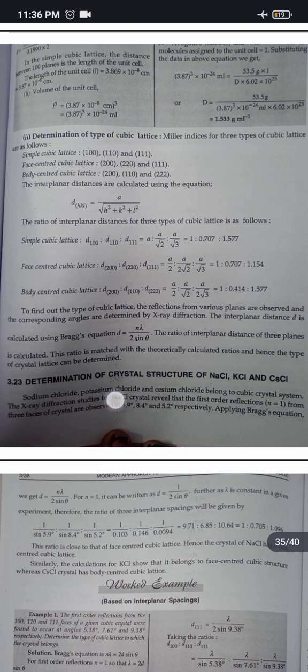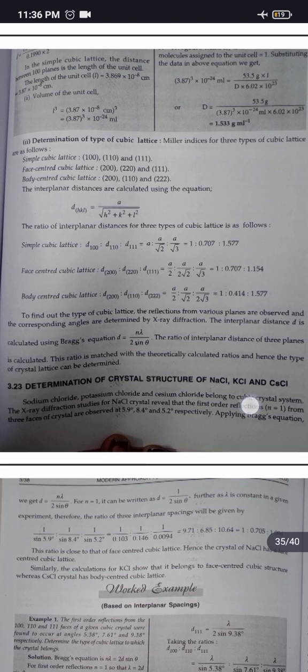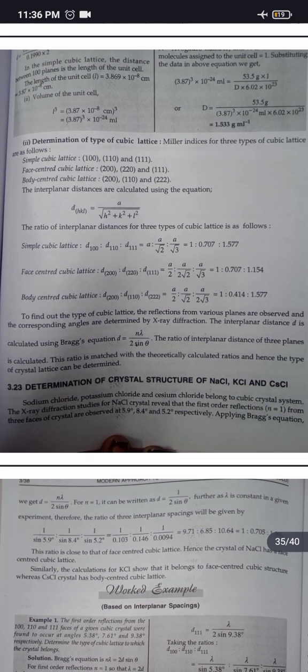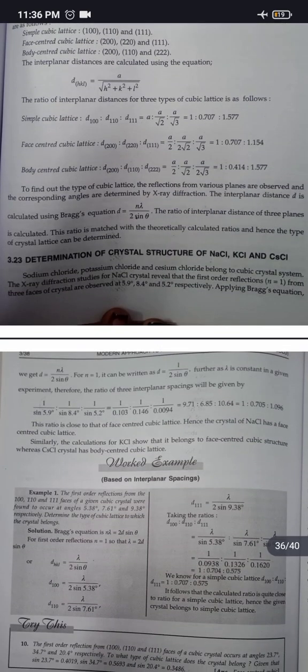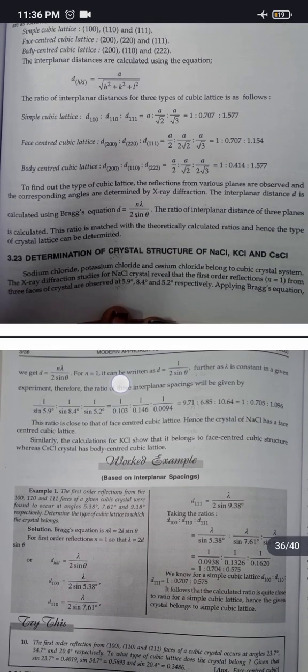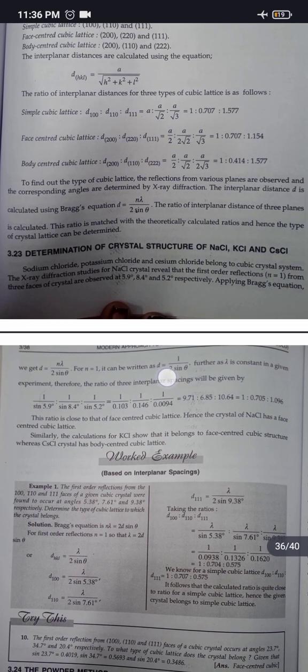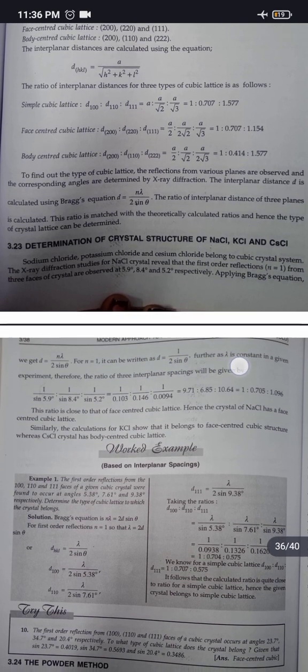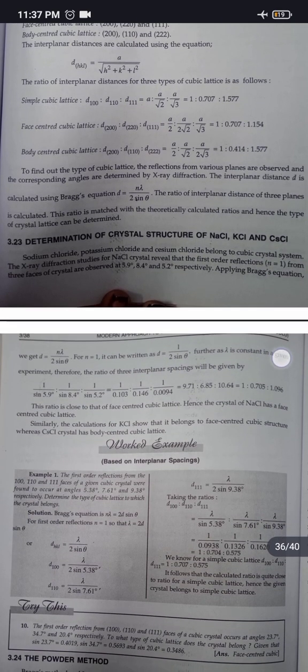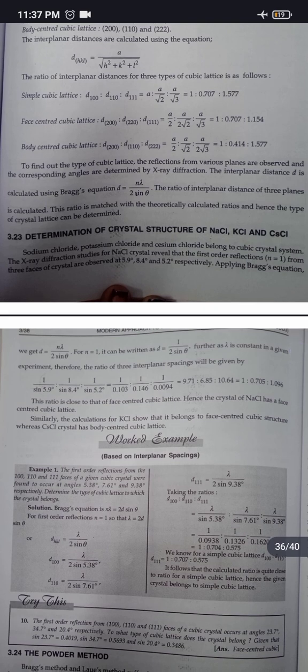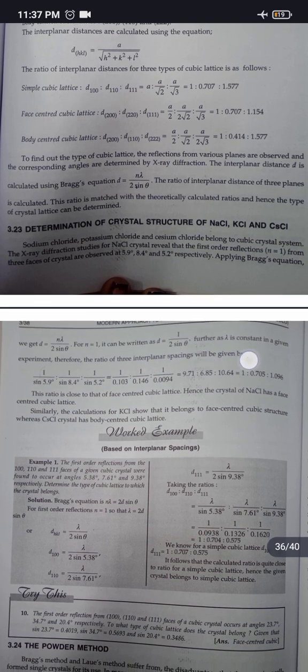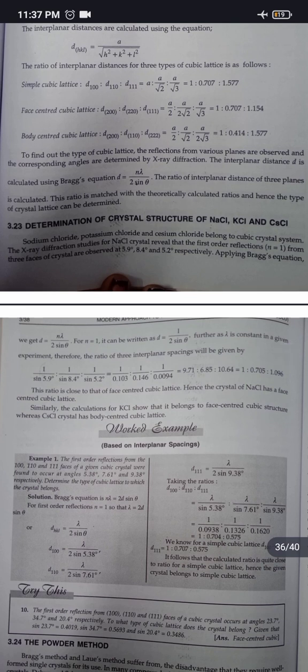The X-ray diffraction studies for NaCl crystal reveal that the first order reflections, n equals 1, from 3 faces of crystal are observed at 5.9 degree, 8.4 degree and 5.2 degree respectively. Applying Bragg's equation, we get d equals n lambda upon 2 sin theta. For n equals 1, it can be written as d equals 1 upon 2 sin theta. Further, as lambda is constant in a given experiment, therefore the ratio of 3 interplanar spacings will be given by